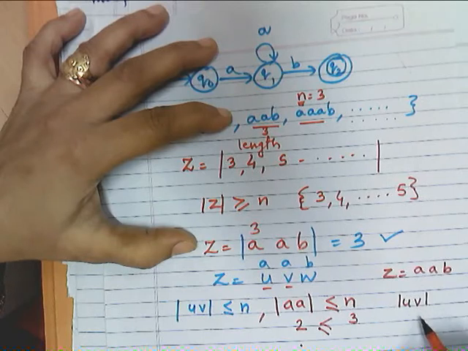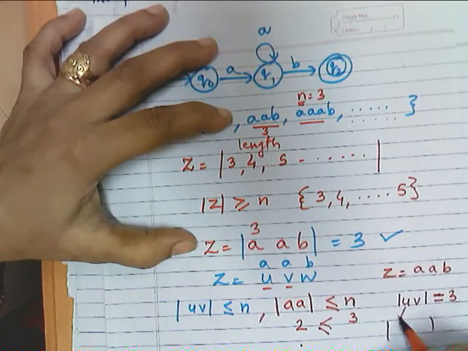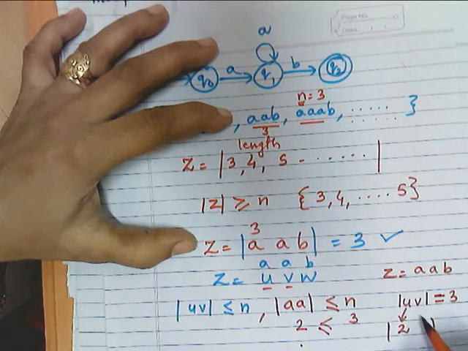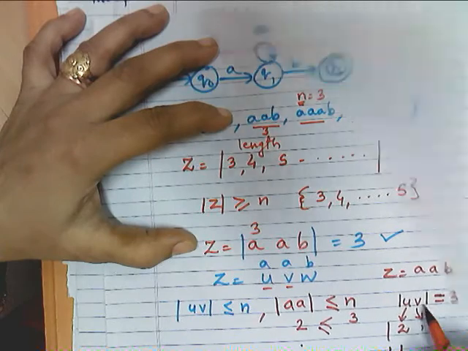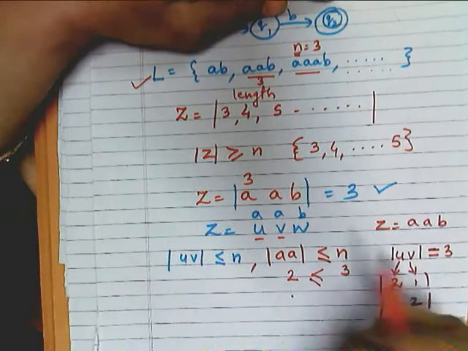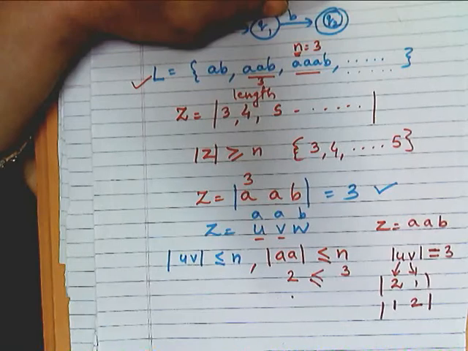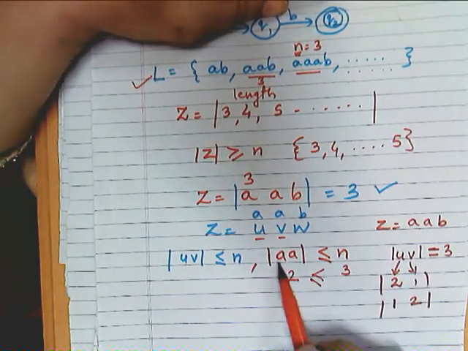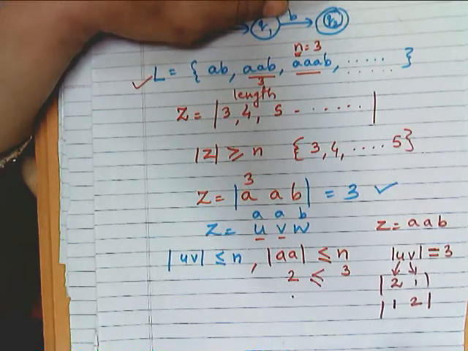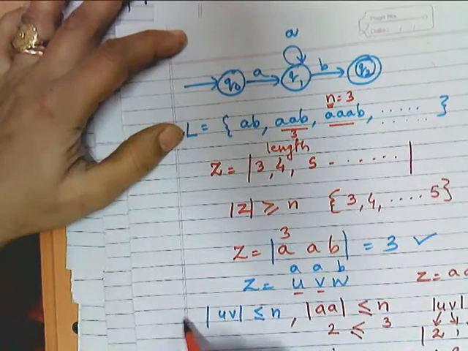Either U has 2 symbols and V has 1, or U has 1 symbol and V has 2. Everybody agreed? After this we cannot consider more, so my UV length at most could be 3.